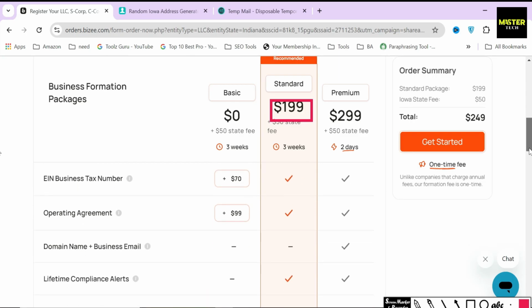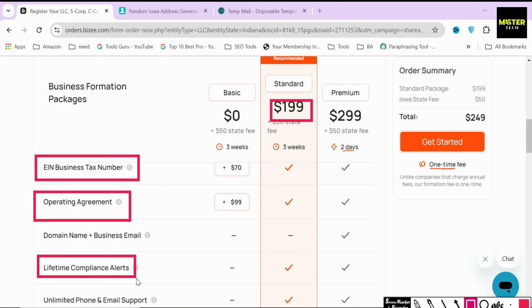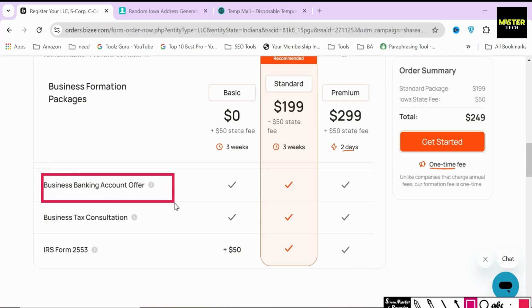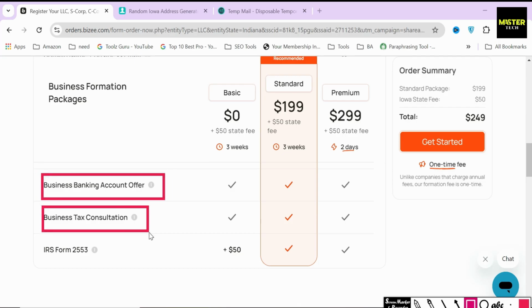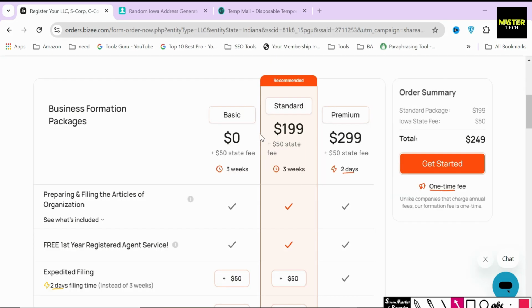This package includes everything from the basic package plus other services like providing and filing EIN, which is a business tax number, operating agreement, lifetime company alerts, business bank account, tax consultation, Form 2553, etc. Remember that all the things that are mentioned below the Standard package, except for the tax consultation, are required according to the state's guidelines in order to file an LLC successfully in any state in the USA. So one way or another, you are going to need these services, and filing all these out by yourself is going to be tough. That's why if you just grab this package, you don't have to worry about anything else.